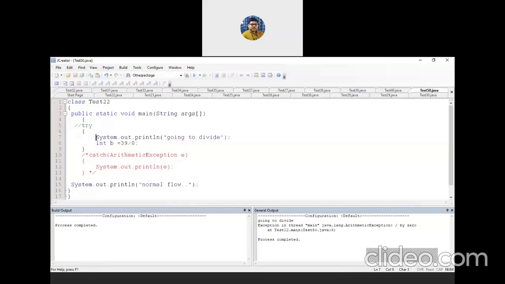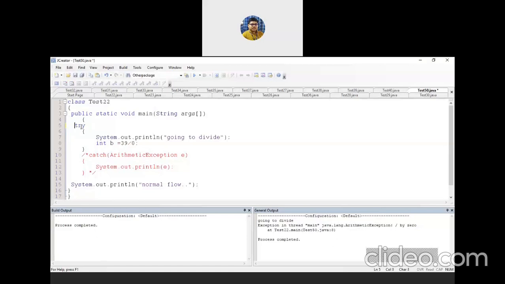But after completion of line number 7, when it comes to line number 8, then an exception occurs, and you have not written this code inside a try block. So that's why no exception object has been created and thrown. Understood, Pavan? Any doubt? Yes, sir, understood.